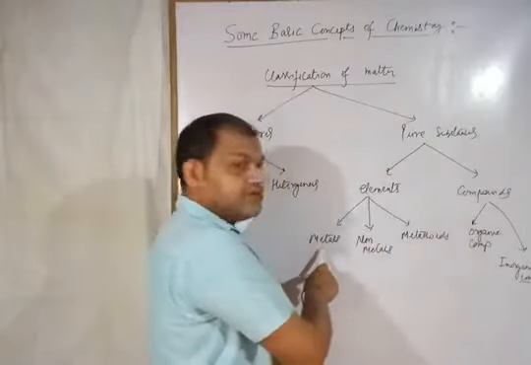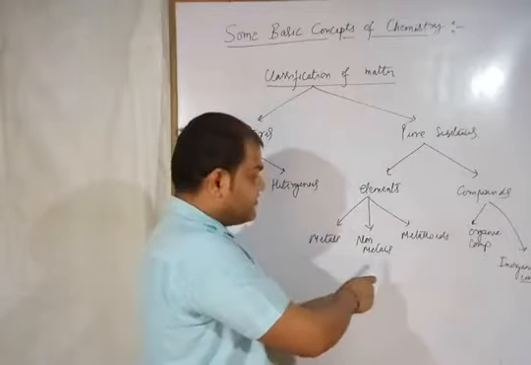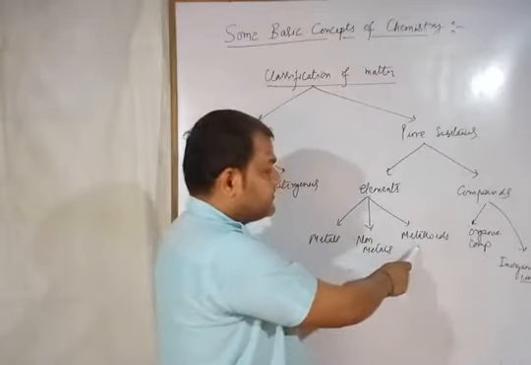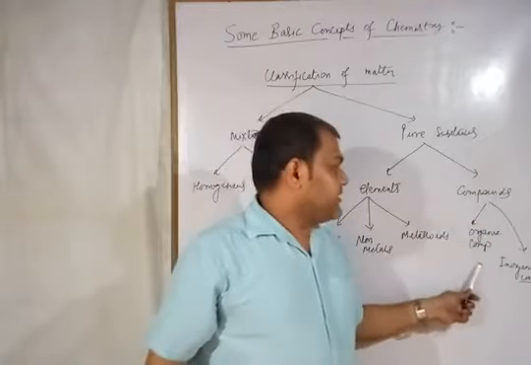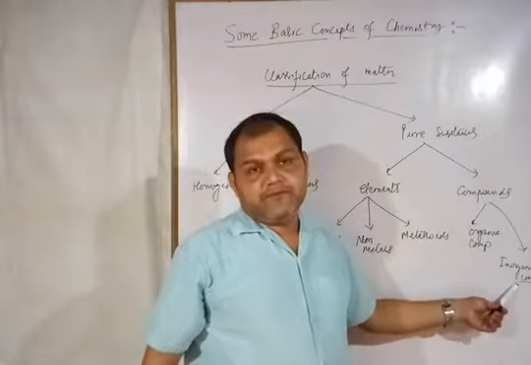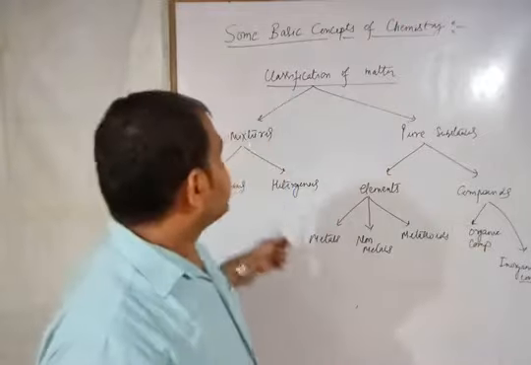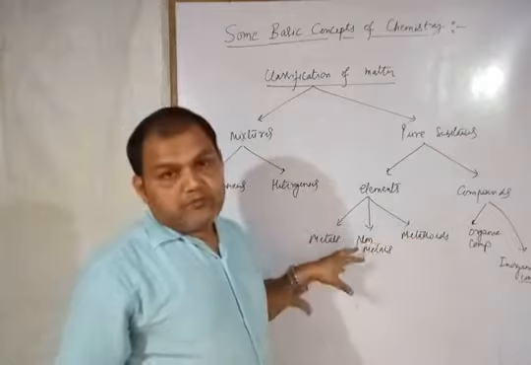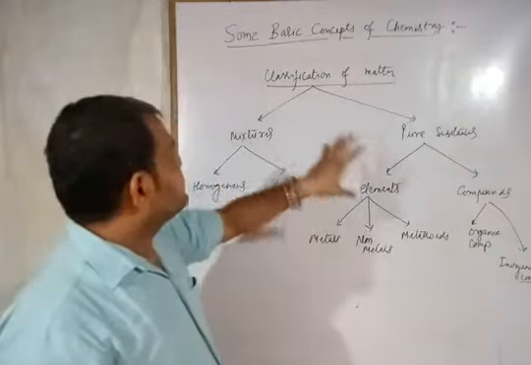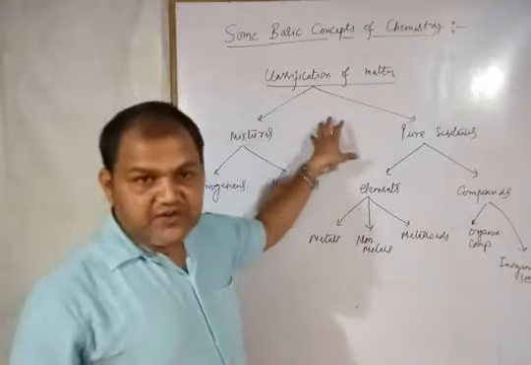Elements further classified into three parts: metals, non-metals and metalloids. And the compound is further classified into organic compound and inorganic compound. Alright, so this is the complete classification. Now I will discuss these all terms one by one. So draw it as the classification of matter.